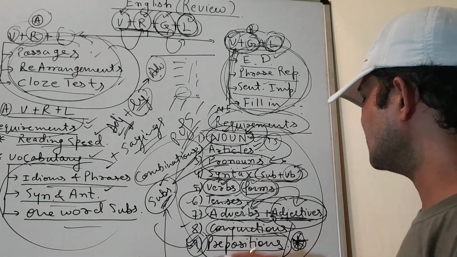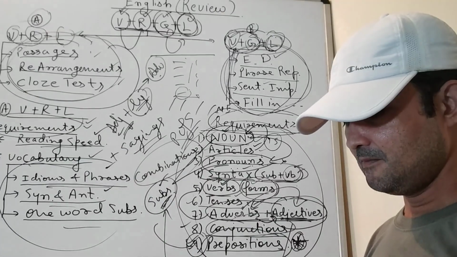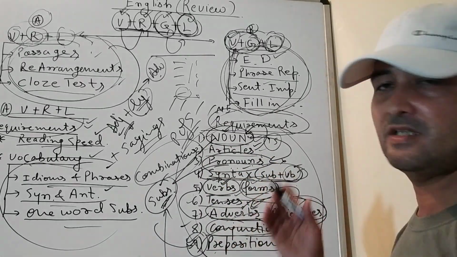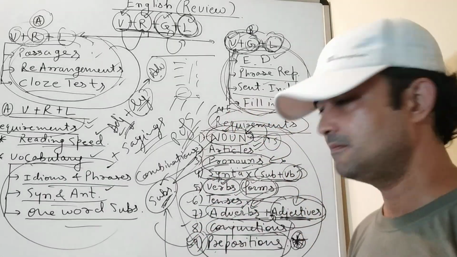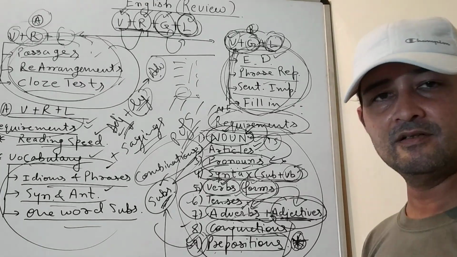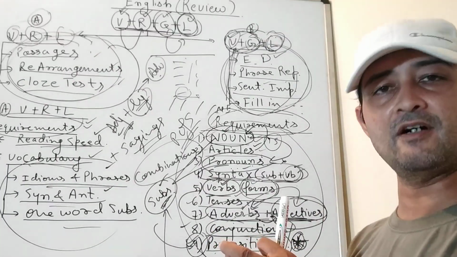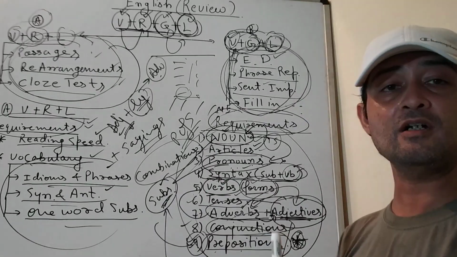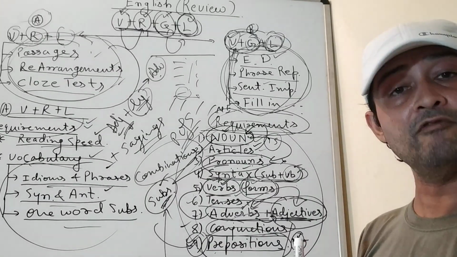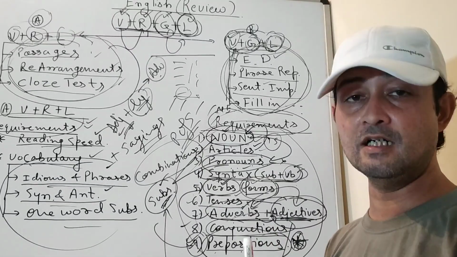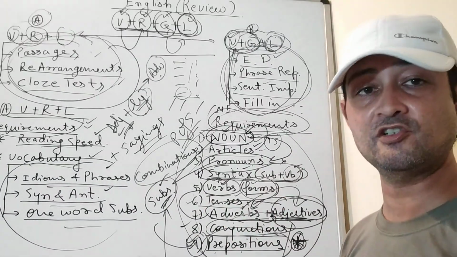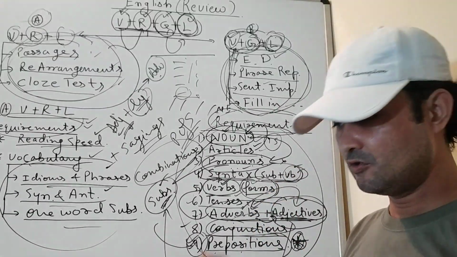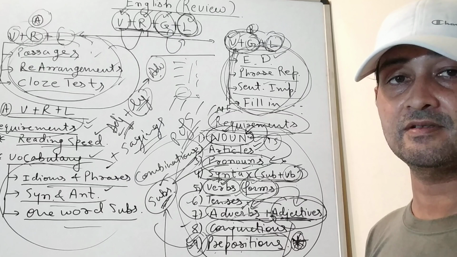And the last part comes as prepositions. As I already said, I place it here, but it can be placed anywhere in between these, or maybe as the first topic. Because prepositions demand 3 points. First, the basic concept of understanding what prepositions are and how they work. Second, what are the ways of learning a preposition, because if you do not learn prepositions, you don't know what prepositions are all about. In that case, it would become a very difficult task for you to work them out in questions.